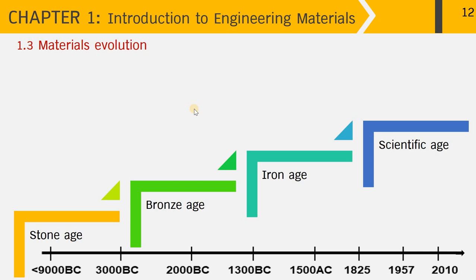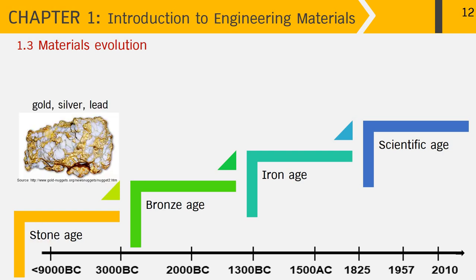Topic 1.3 Materials Evolution. Now I will get you through a period of time starting from the Stone Age through the scientific age where we're living now, to see how materials have evolved since then. In the Stone Age, people used stone as a weapon to fight for food and to kill animals. If you talk about the different kinds of metals that humans used for living then, they knew gold, silver, and lead.